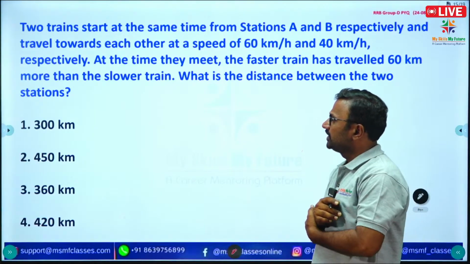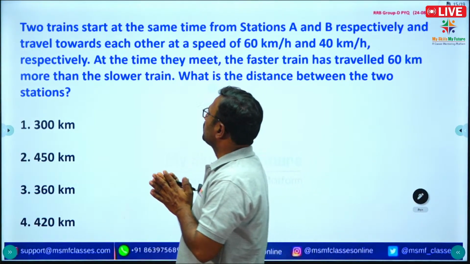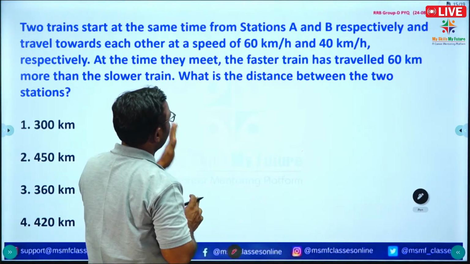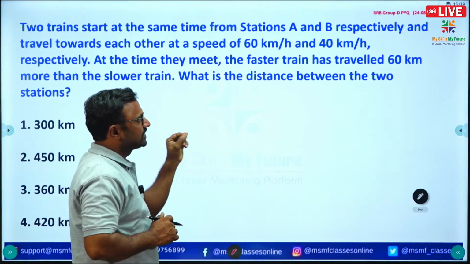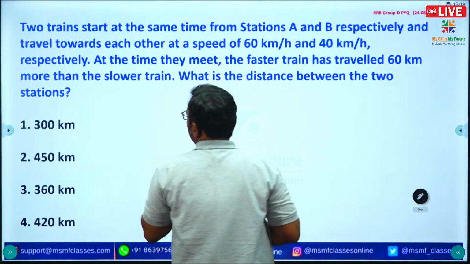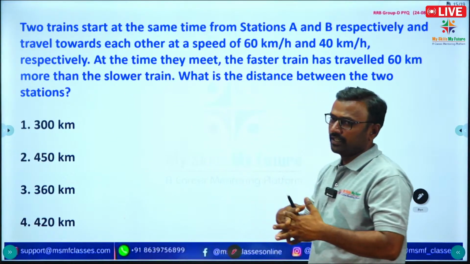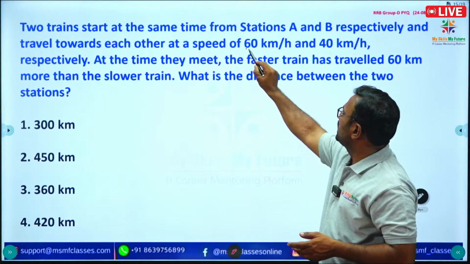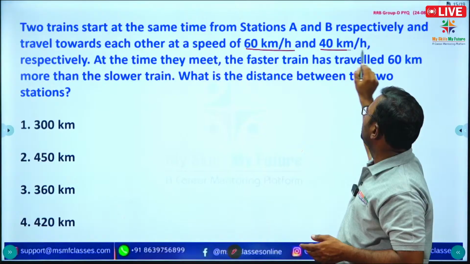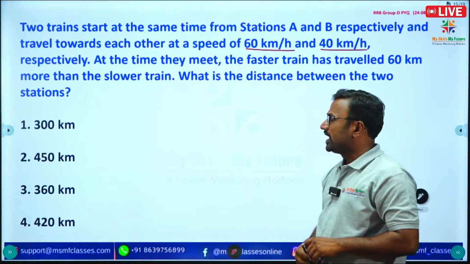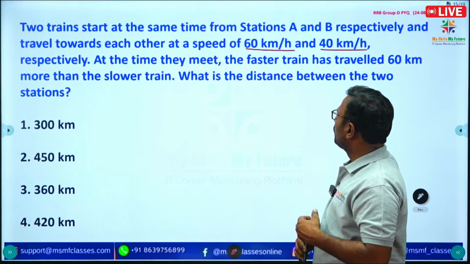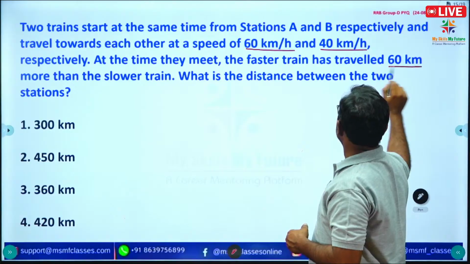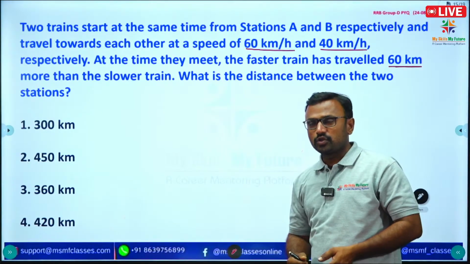See the question here. Two trains start at the same time from station A and station B respectively and travel towards each other at speeds of 60 kilometers per hour and 40 kilometers per hour respectively. At the time they meet, the faster train has traveled 60 kilometers more than the slower train.